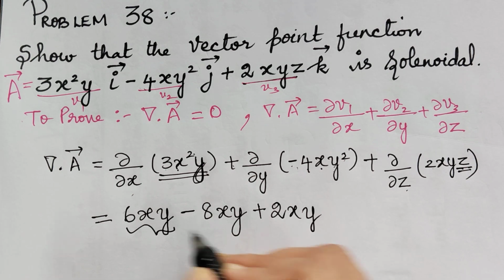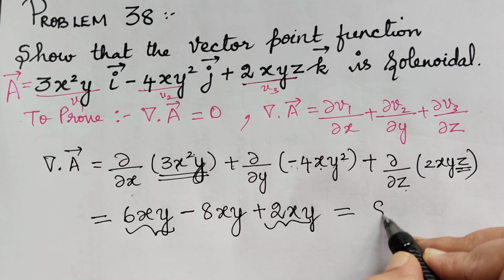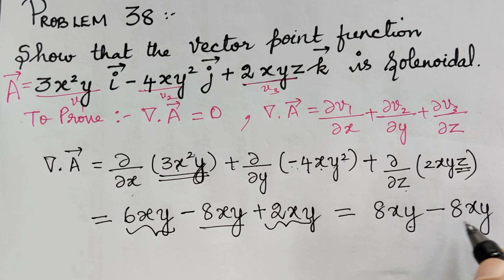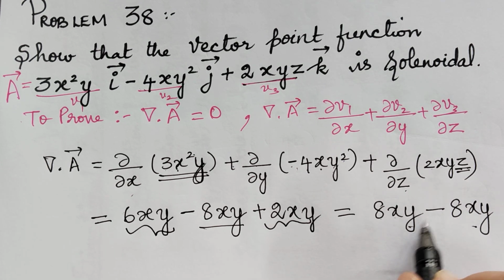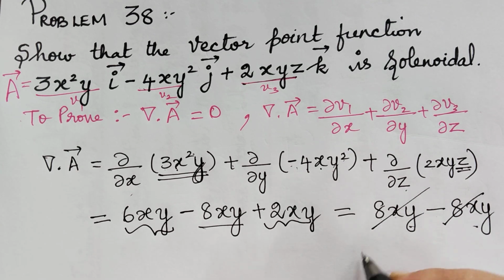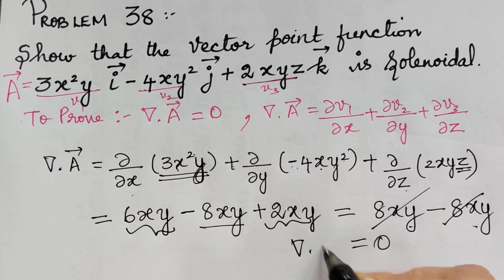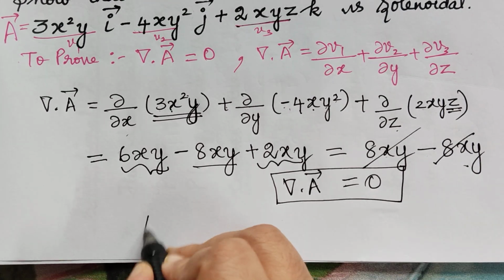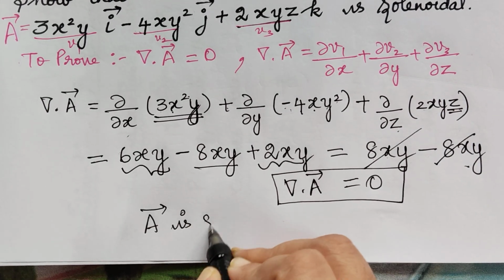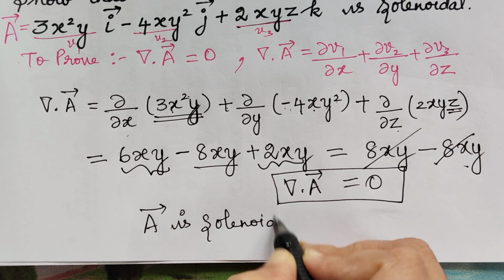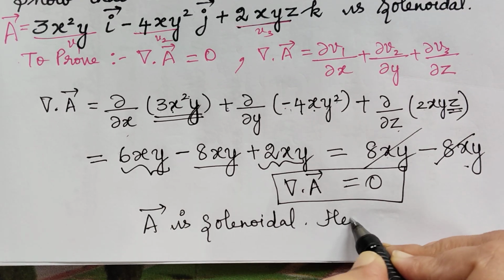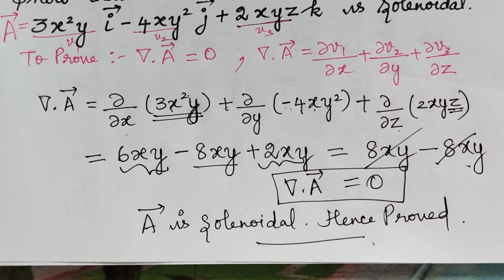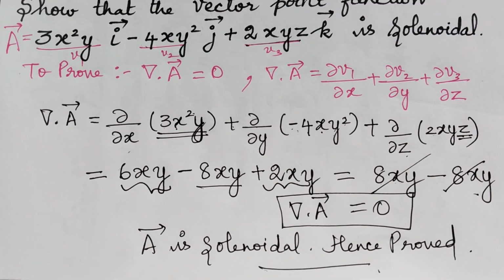So when we add up these terms, we get 2xy, and this term is minus 8xy. Since these two terms, 8xy minus 8xy, get cancelled, it becomes 0. Therefore, we obtain nabla dot A vector to be equal to 0, which implies that the vector A is solenoidal. Hence, we have proved. So hope you have understood this concept of proving a vector to be solenoidal.